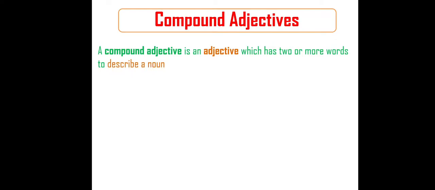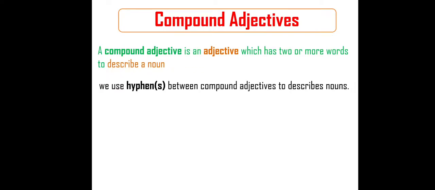So what is a compound adjective? A compound adjective is an adjective which has two or more words to describe a person. Generally, we use normal adjectives, which are one-word adjectives. But a compound adjective is two or more words to describe a person, a place, or a thing.